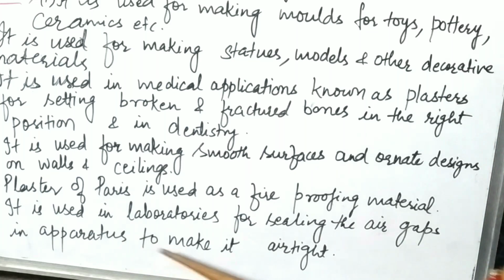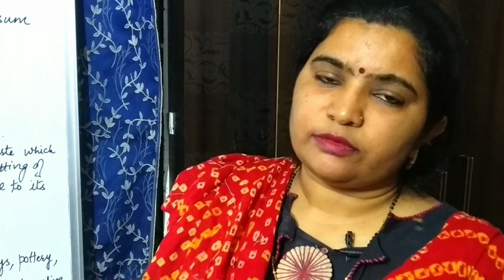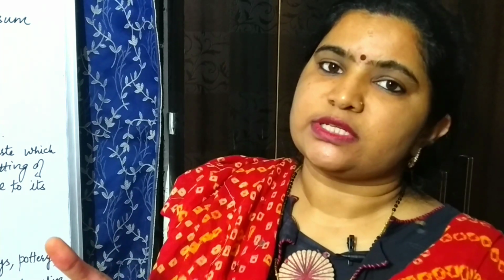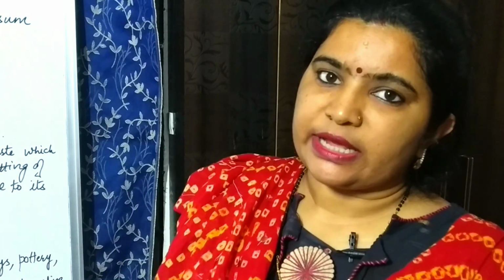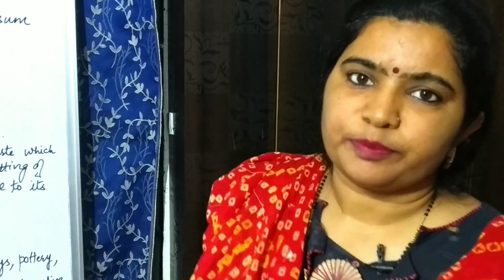Sixth, it is used in laboratories for sealing air gaps in apparatus to make it airtight. Sometimes in labs we require POP to seal a particular gap in an apparatus, so that evolution of gases or liquids cannot take place. To make that apparatus airtight, we use plaster of Paris.